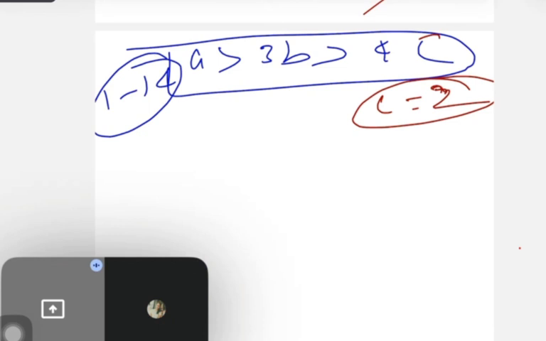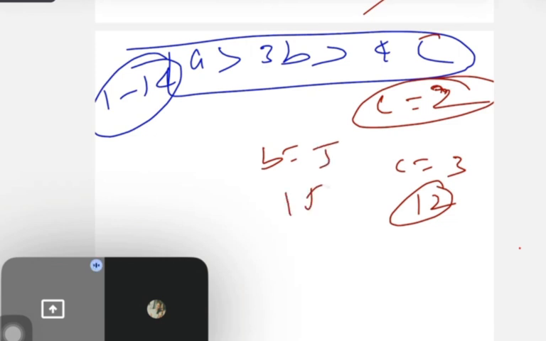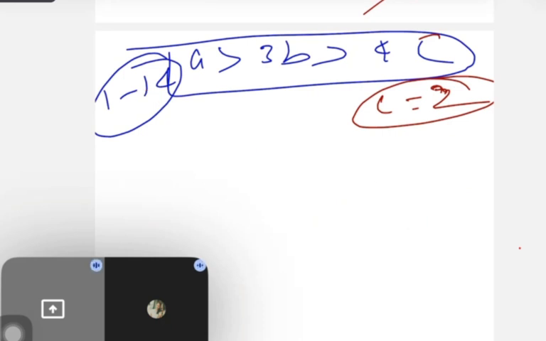If I take C equal to 3, it will become 12. Now what should I take B equal to? If I take B equal to 5, it will give 15. But 15 is not allowed here. You cannot take it. That's why I can take C maximum 2, guys. So guys, if I take C equal to 2, then B I have to take 3.